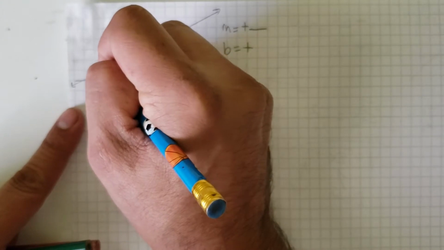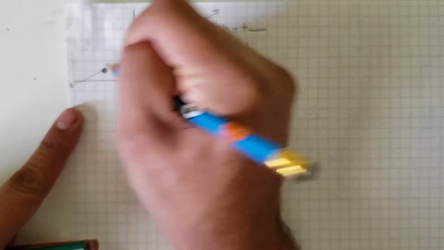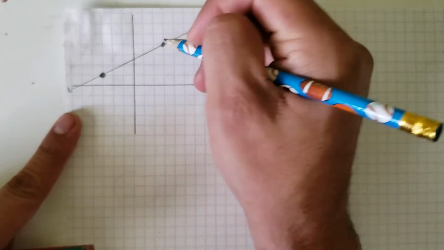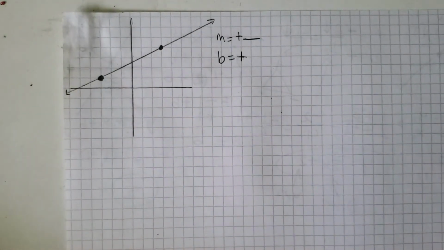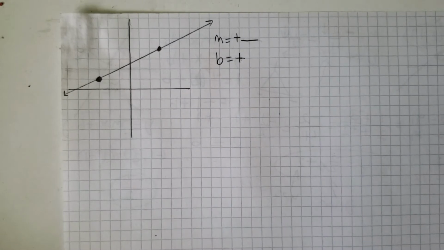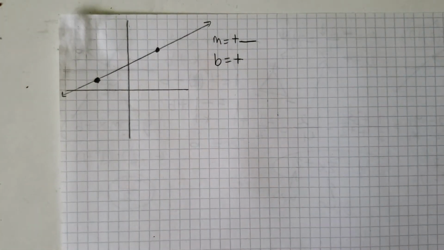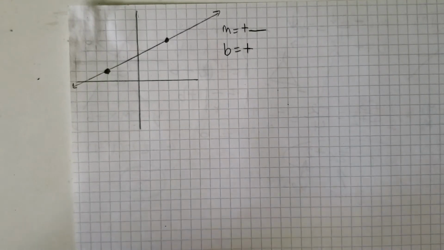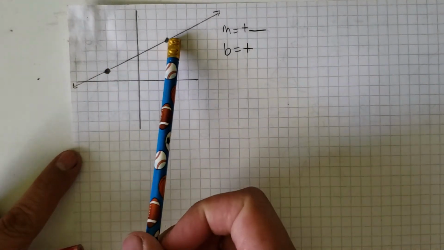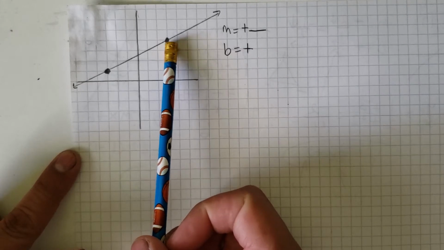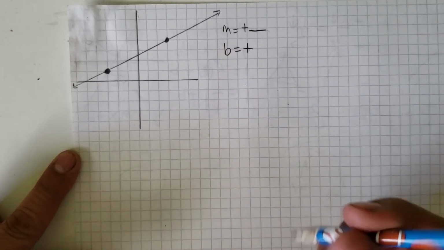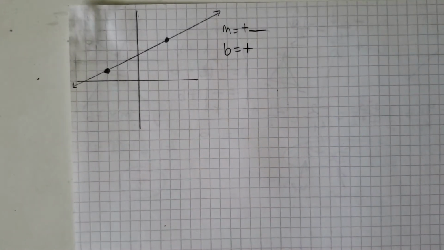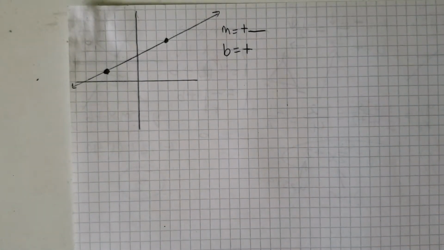So I'm going to pick this point here and this point here. Both of those are pretty points because they are visible. They are both on the intersections of the lines on the paper. So I need to find out what those coordinates are so I can find slope, because we all know the formula for slope already, hopefully, which we've repeated over and over and over.